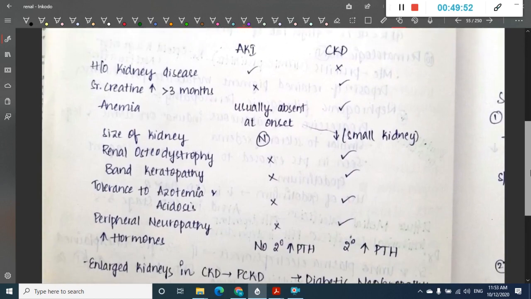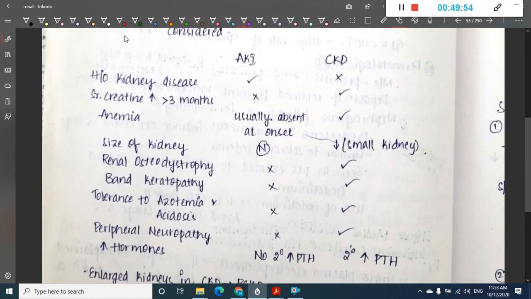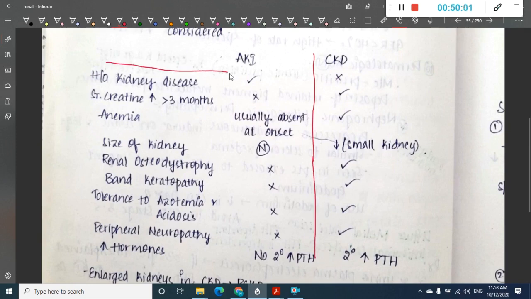Now let us know the differences between acute kidney injury and chronic kidney injury. These are the main important things. History of kidney disease is more common in acute kidney injury. Serum creatinine increased for more than 3 months in chronic kidney injury. Anemia is mainly present in chronic kidney injury.